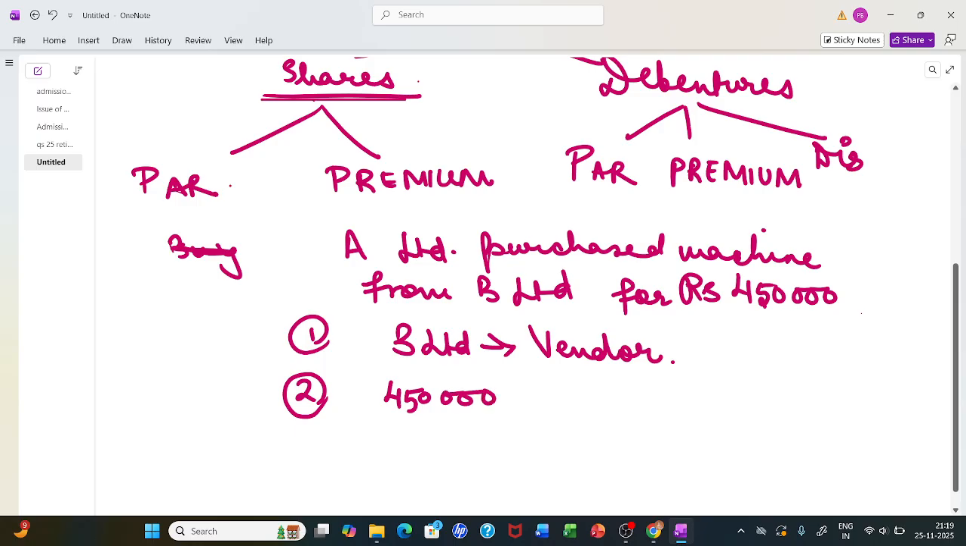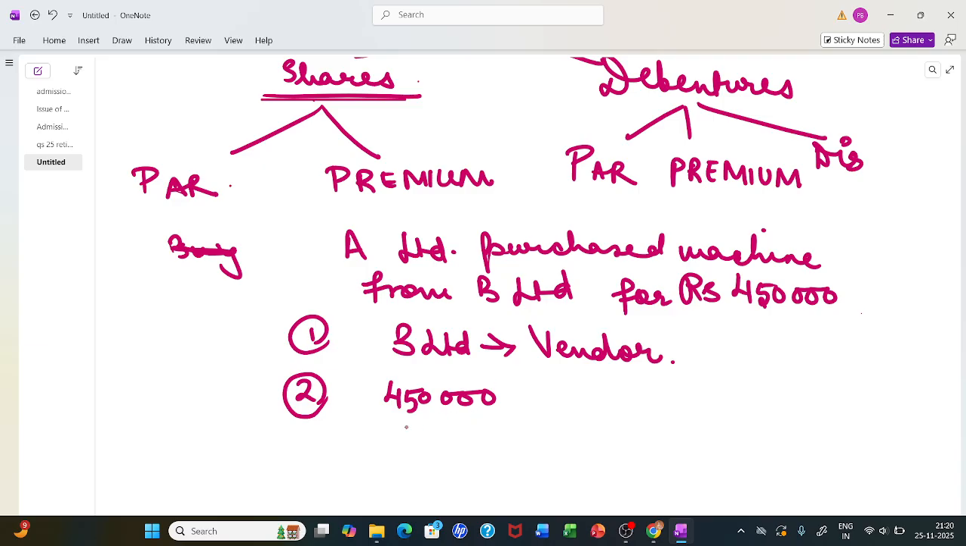The second part is the amount to be given, which is 4,50,000. There can be different ways of giving it. I might tell you 50,000 I'm giving you in cash or through cheque or bank immediately. The remaining I can give you as equity share or as debenture. I can give you a share at par, a 100 rupee share at 100, or at premium, a 100 rupee share at 150. I can issue you a debenture at discount, a 100 rupee debenture at 10 discount, at 90 each. So these are all ways of giving this money.